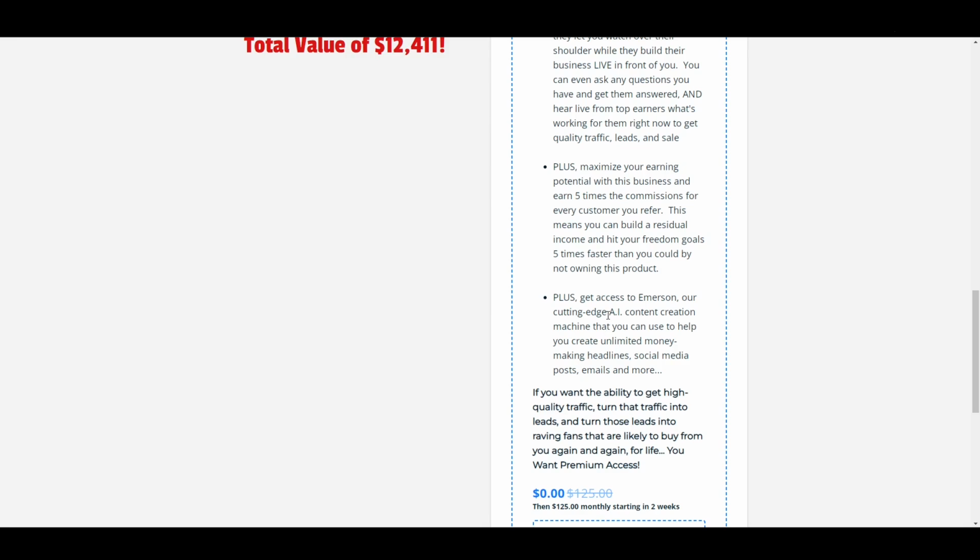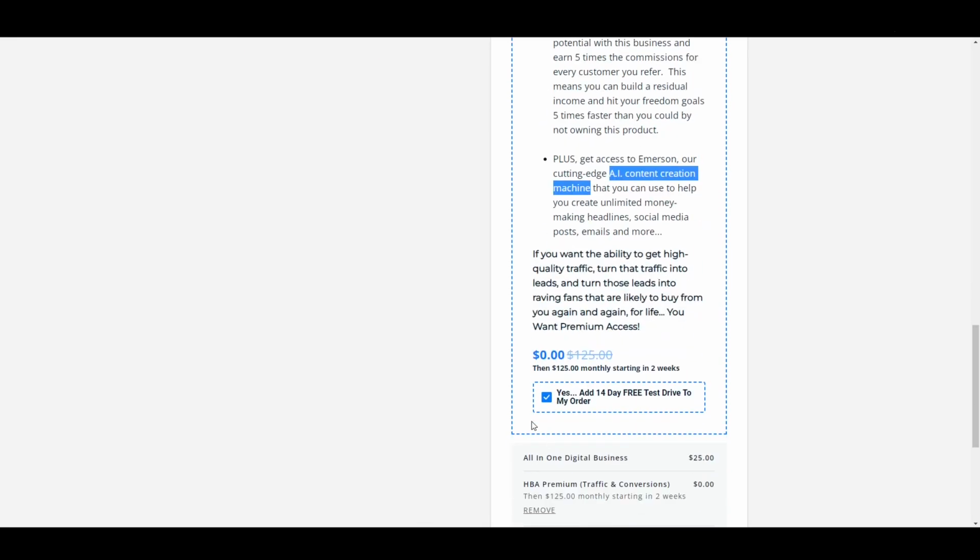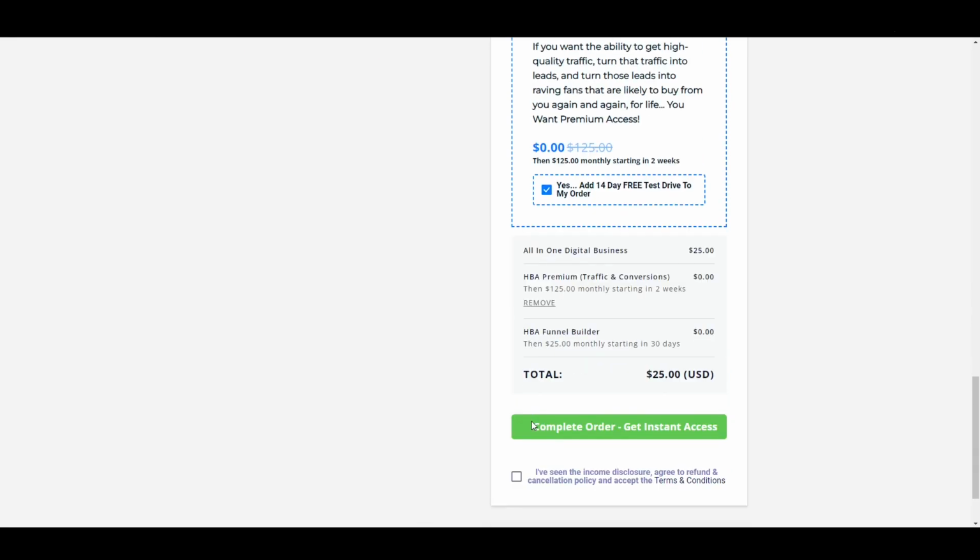So anyway, they also give you an AI content creation machine to help you make posts, titles, whatever you need, and help you write articles, and so on. Alright guys, so you get that as well, and you get it for 14 days free. Now the best part is that if you get a sale with this particular product, with HBA Premium, you keep that $100. Like I stated, 80% recurring commission. You keep that $100, guys, every week. Even though you only had the product for 14 days, you keep that sale, which is absolutely fantastic.